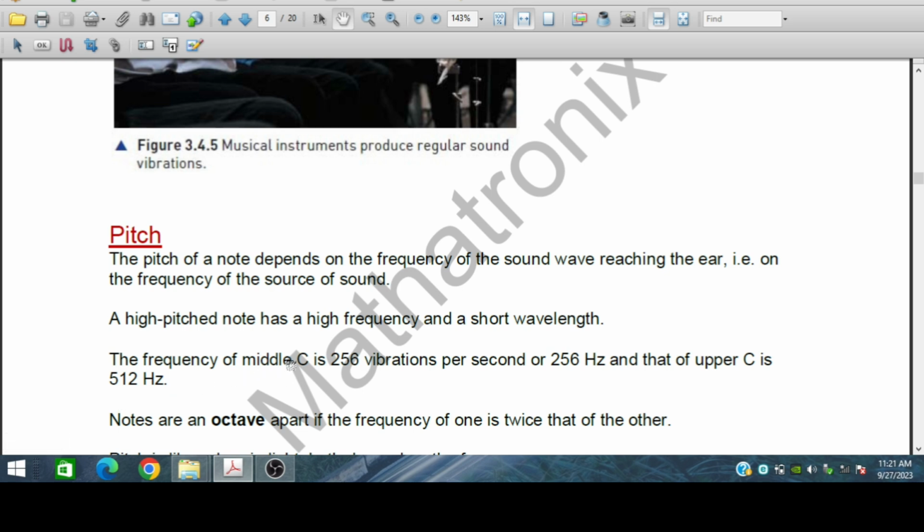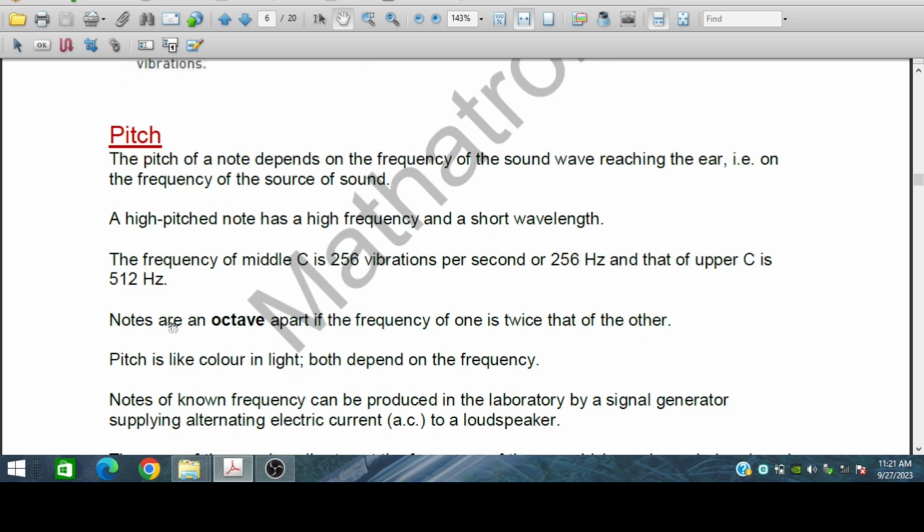The frequency of middle C is 256 vibrations per second or 256 hertz, and that of the upper C is 512 hertz. For notes an octave apart, the frequency of one is twice that of the other. The pitch is like color in light, both depend on the frequency.